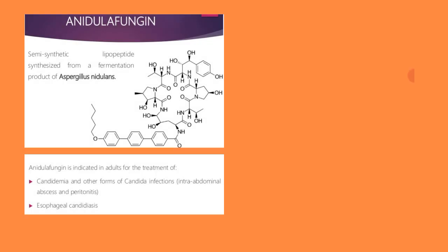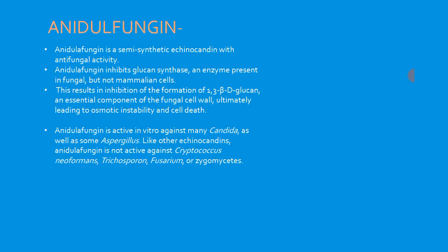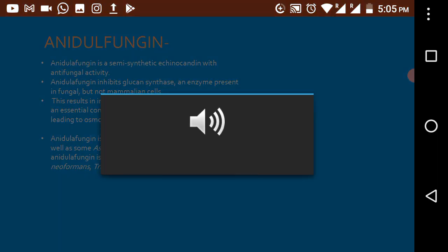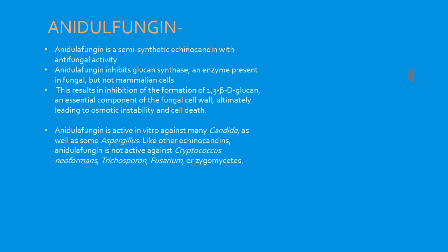Then we saw the 4th drug, anidulafungin. Anidulafungin will inhibit the synthesis of the glucan molecule, right, by inhibiting the enzyme activity of glucan synthase, and therefore that will result in osmotic instability and ultimately cell death. Okay, this is anidulafungin. So in total we saw 4 antifungal agents.